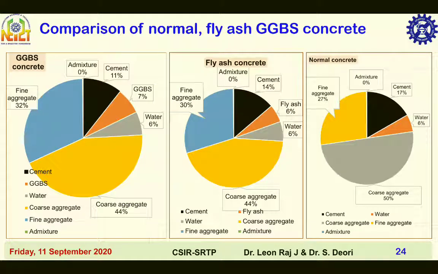Comparison of normal, fly ash and GGBS concrete of M40 grade. By comparing the constituents of concrete for normal and fly ash and GGBS concrete, the cement required for normal and fly ash concrete are 17% and 14%, whereas GGBS concrete required only 11% of mass of concrete. For pumpable concrete, the coarse aggregate is 44% of mass of concrete, whereas it is 50% of mass of concrete for non-pumpable concrete.